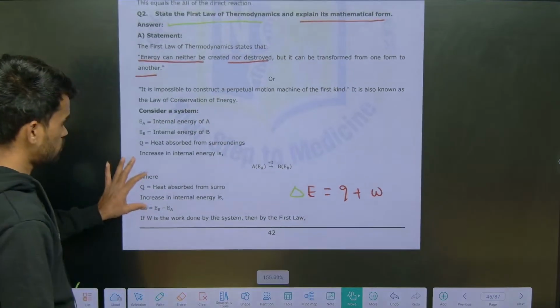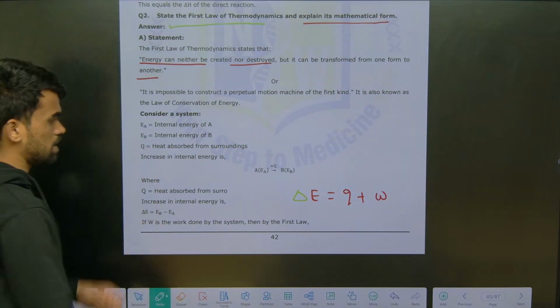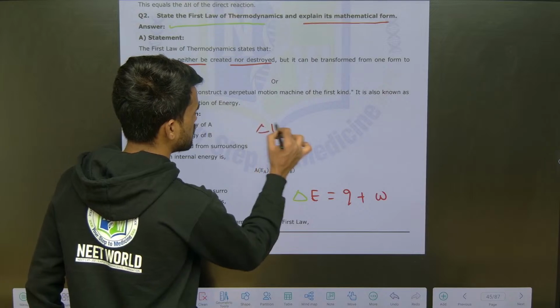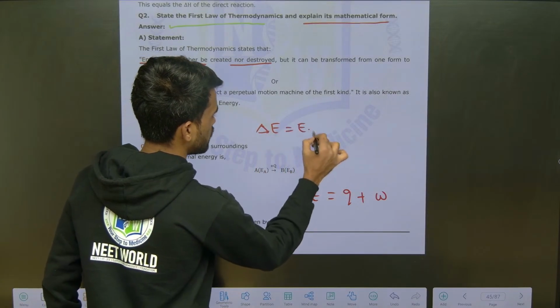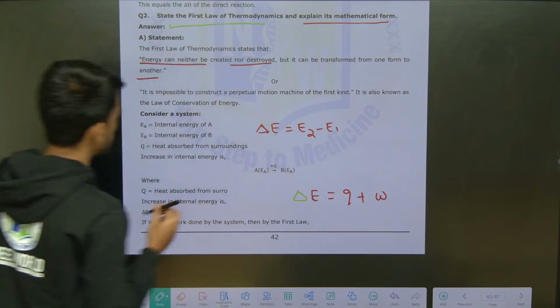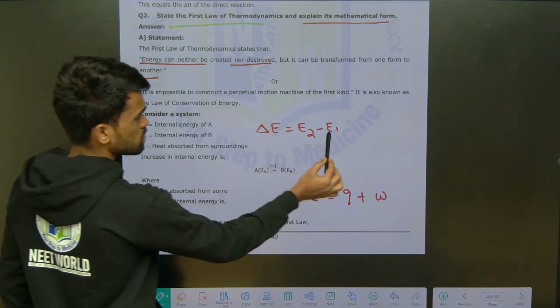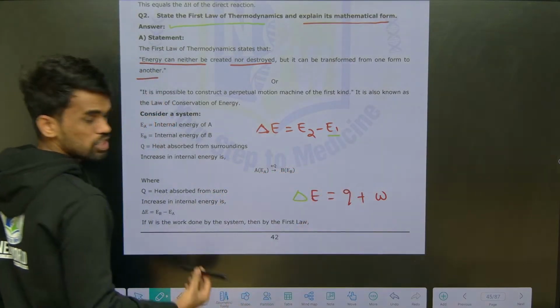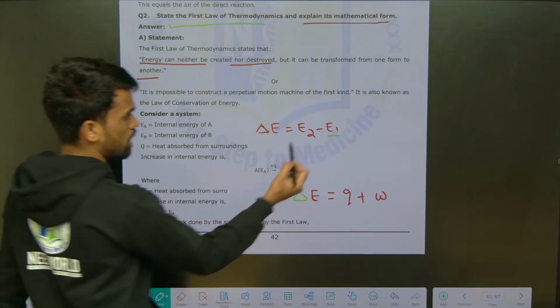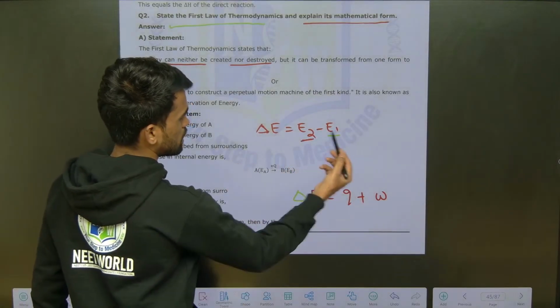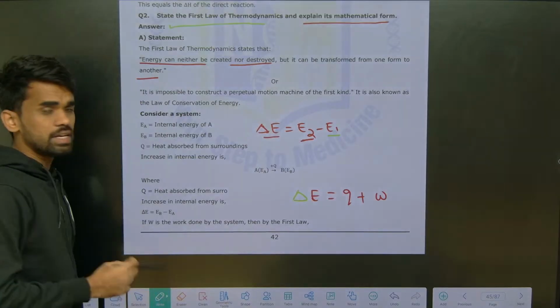Now delta E is nothing but E2 minus E1. E1 is the initial internal energy and E2 will be the final internal energy. Therefore delta E means change in internal energy.